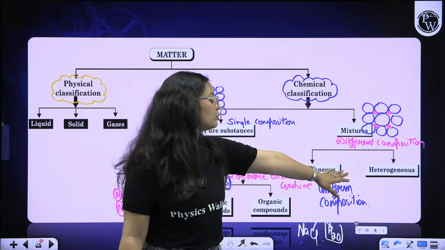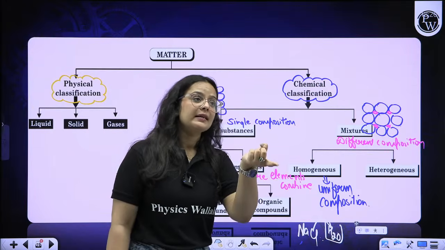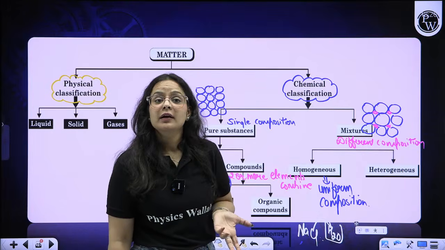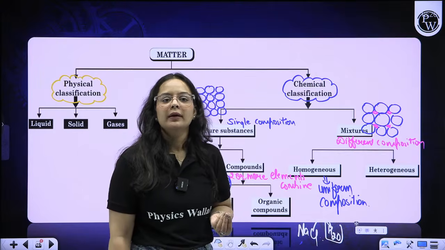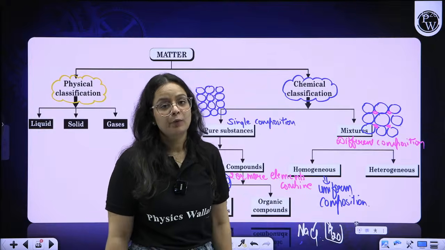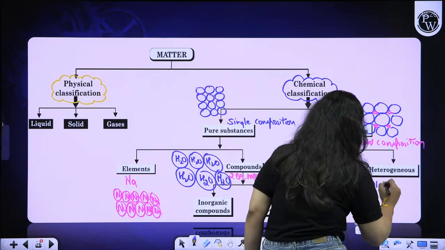But if I talk about heterogeneous, the composition is not uniform. Let us take an example of sand in water. Problem solving will be there, beta. Heterogeneous means we have different components that do not have uniform composition.